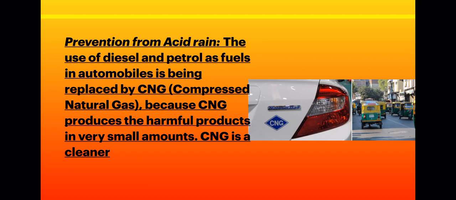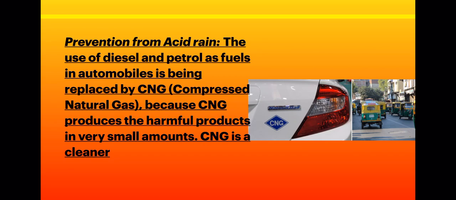So if we switch over to a cleaner fuel like CNG, then we can reduce environmental pollution. In Chandigarh, in Delhi, and in mainly all parts of the country, you must have seen that now we are using CNG autos and CNG buses, because CNG is quite a cleaner fuel, right?